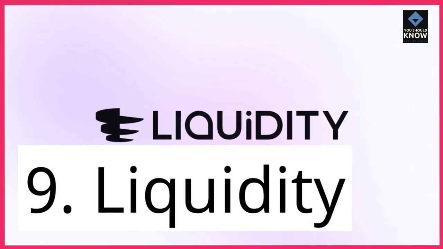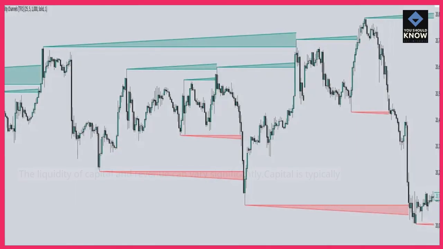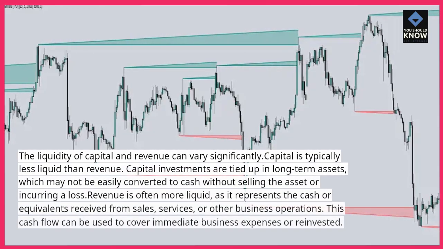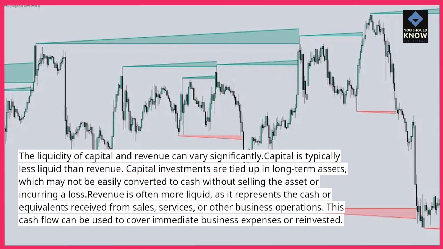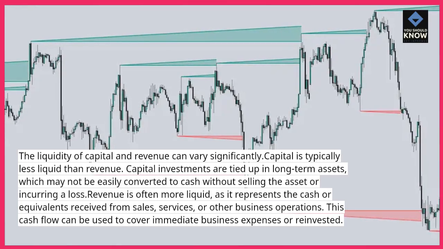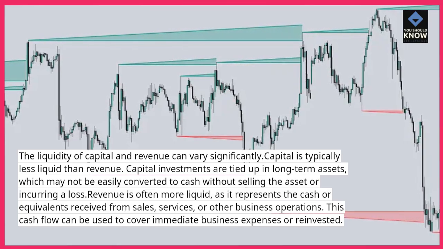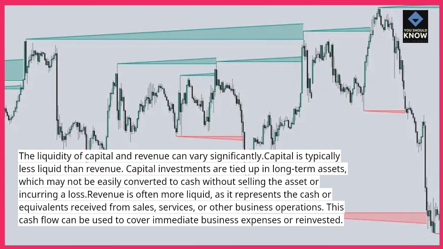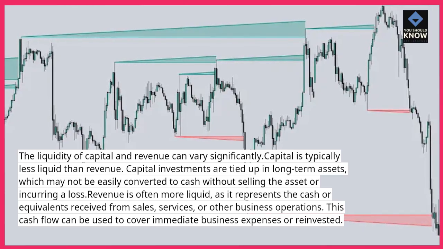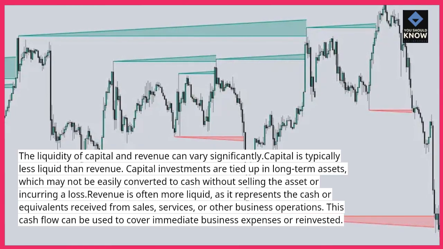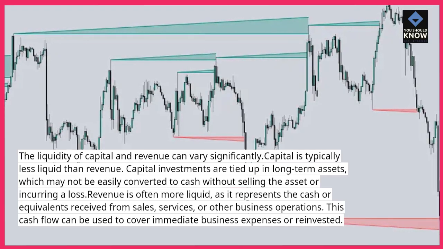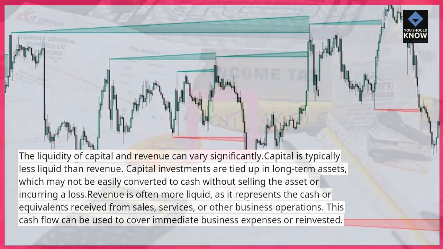9. Liquidity. The liquidity of capital and revenue can vary significantly. Capital is typically less liquid than revenue. Capital investments are tied up in long-term assets, which may not be easily converted to cash without selling the asset or incurring a loss. Revenue is often more liquid, as it represents the cash or equivalents received from sales, services, or other business operations. This cash flow can be used to cover immediate business expenses or reinvested.